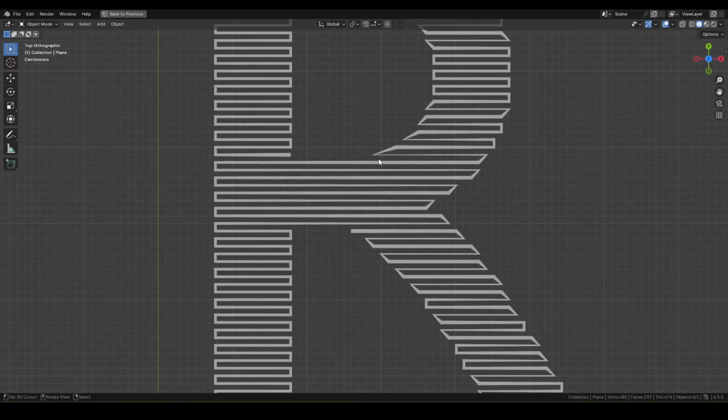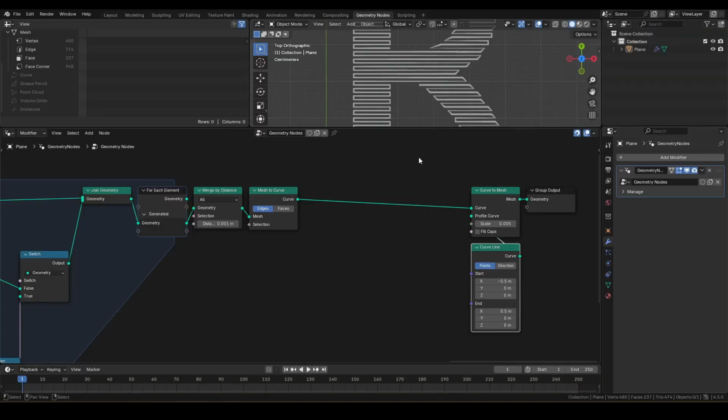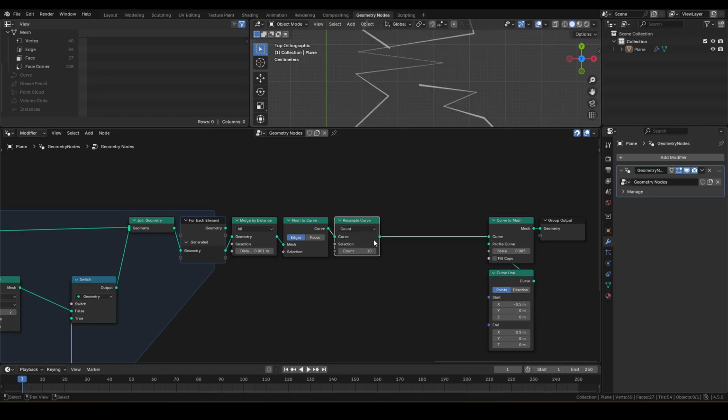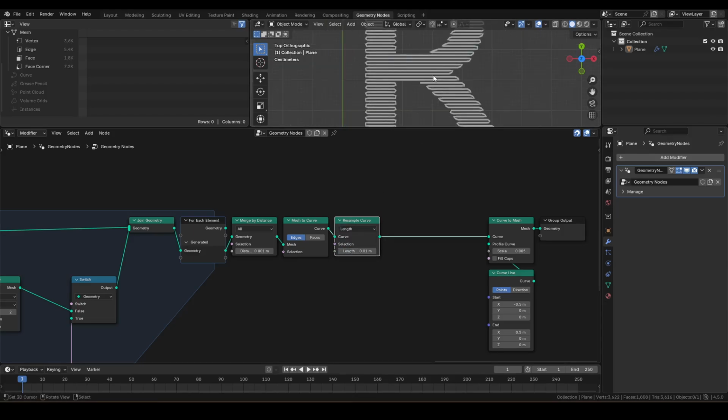Let me zoom in for more detail. We have these uneven lines that are not that great. To clean them up, let's add a resample after mesh to curve and add more points. Then, insert a set spline type and convert them to NURBS for rounded corners.